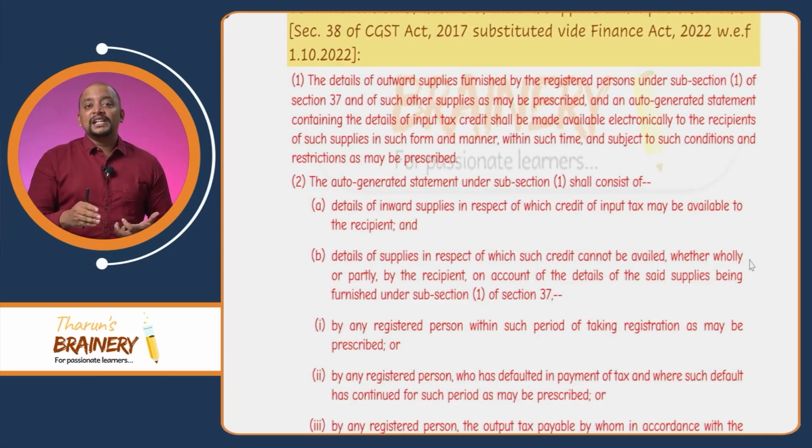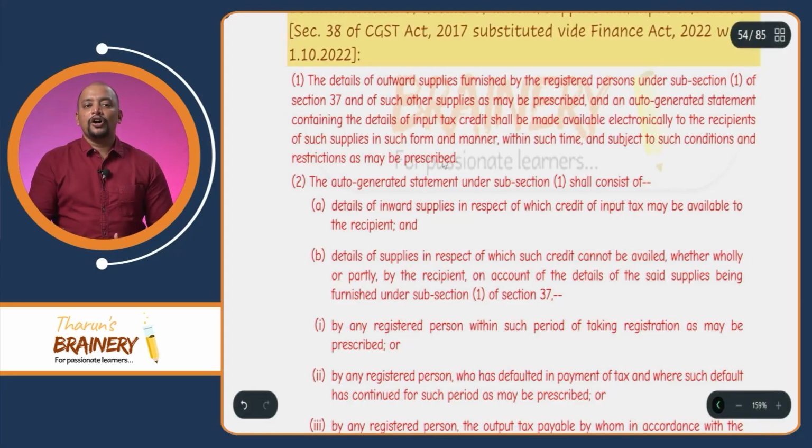It shall be made available electronically to the recipients of such supplies in such form and manner and within such time, subject to such conditions and restrictions as may be prescribed. Accordingly, the relevant form for this purpose is GSTR2B, and it will be made available to the recipient after 13th of the month following every month.